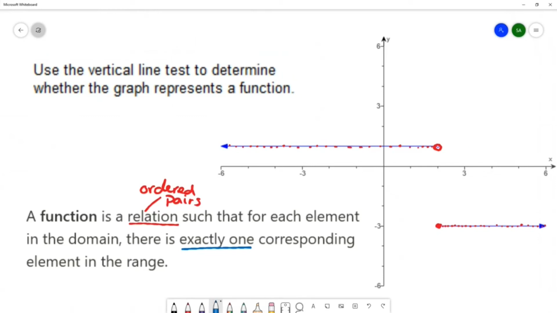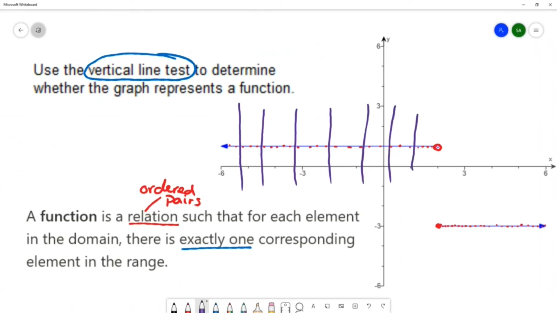And to do this, we have a test that we call the vertical line test that helps us decide if every element in the domain, every x, corresponds with exactly one element in the range, one y. So when we do the vertical line test, you draw vertical lines everywhere on the graph.